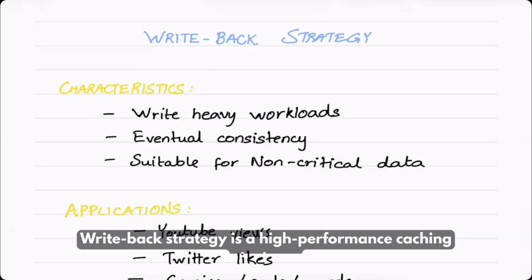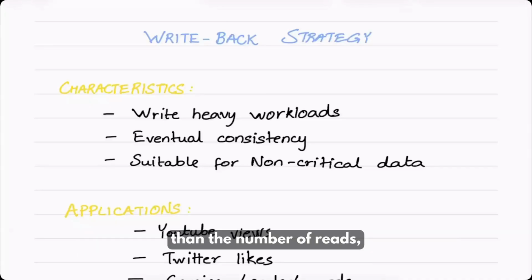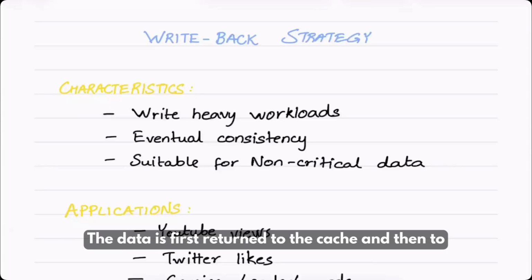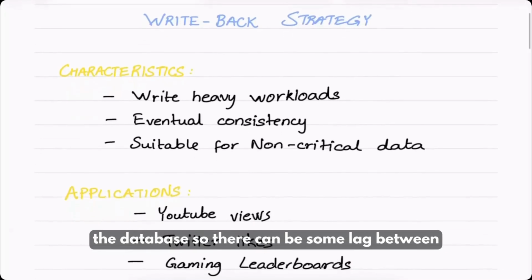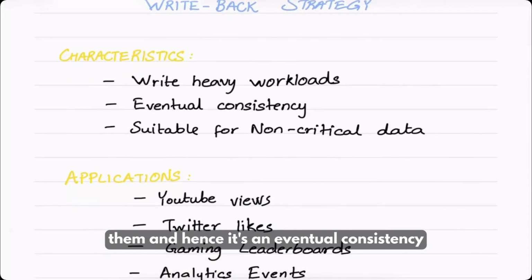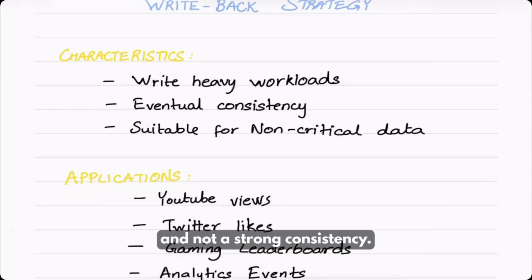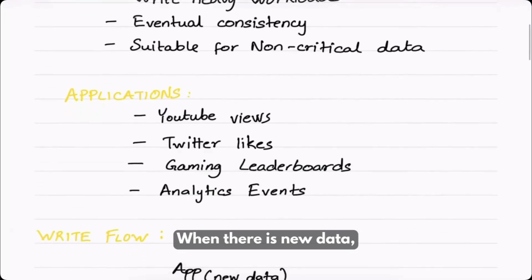Write back strategy is a high performance caching strategy. When the number of writes is significantly higher than the number of reads, it helps to improve performance. The data is first written to the cache and then to the database, so there can be some lag between them, and hence it's eventual consistency and not strong consistency. It is suitable for non-critical data like YouTube views, Twitter likes, etc.